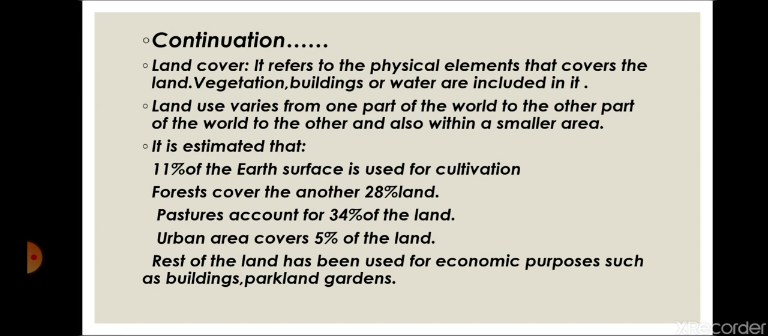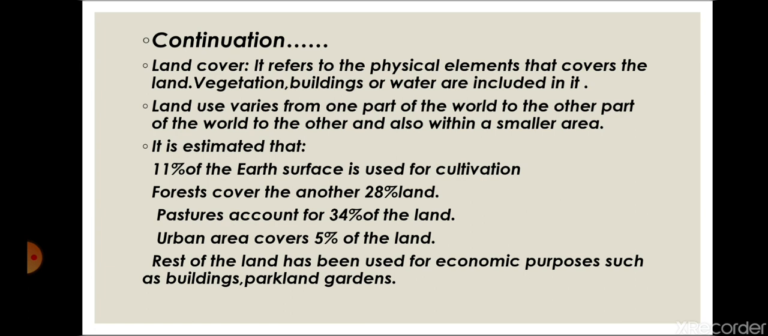Land use varies from one part of the world to another, and also within a smaller area. Land use differs from place to place. Just take an example of 1 kilometer only. You will see that the land is used by different people in different ways. Some build their houses, some build housing complexes, some build shops, some use it for agriculture, some for building industries. So land can be used for different purposes.